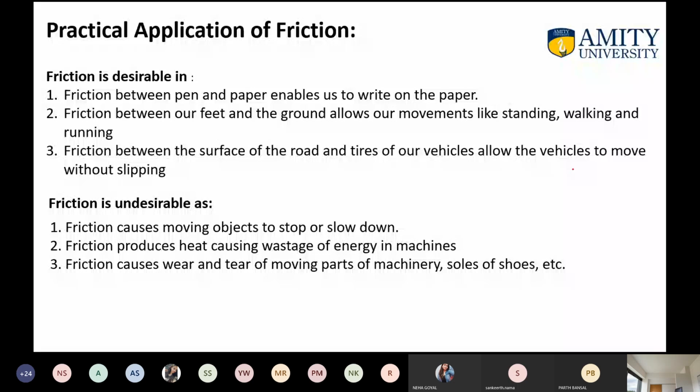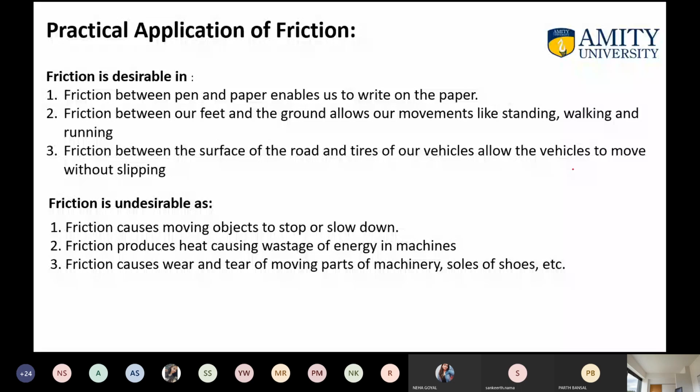Sometimes the question comes, why is friction necessary, and then you have to write it like that. Friction is required because if there is no friction, what will happen? The body will slide, the body will not be able to move, the body will slip. So some friction has to be there. For that you can write examples of pen and paper, and our feet moving on the ground. We are standing, walking and running because of some friction which exists between the feet and the ground. If there is no friction, we will slip and we will not be able to stand. And if friction is more, there will still be a problem. So a little bit of friction is required, not more.